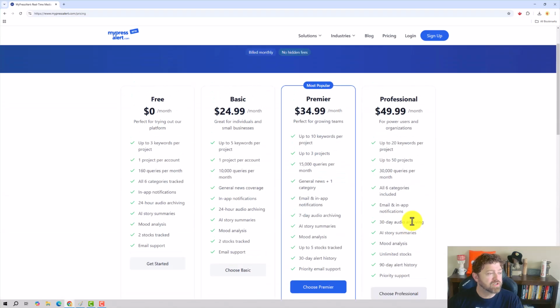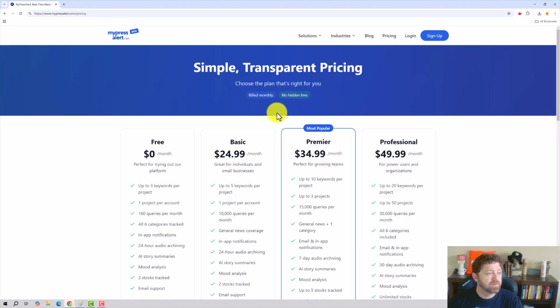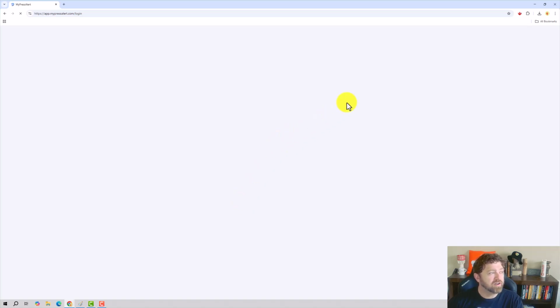No long-term contracts, all month to month. No hidden fees. You can see here there's no gimmick about this price being monthly, and then it's actually a yearly price that you gotta pay for 5 years or whatever up front. All right, let's log in. See what it looks like on the inside.